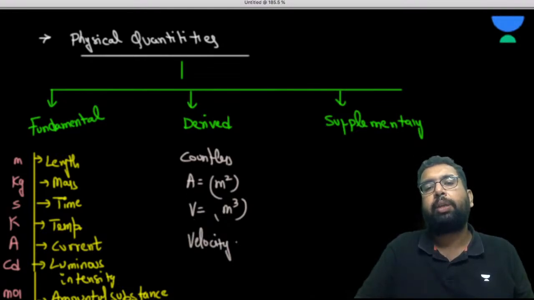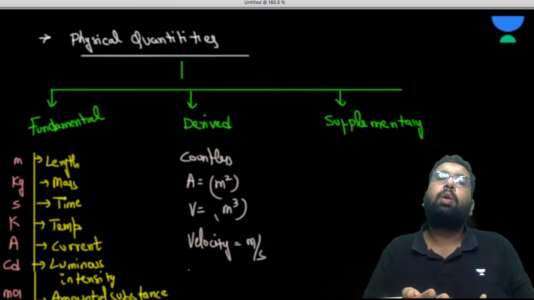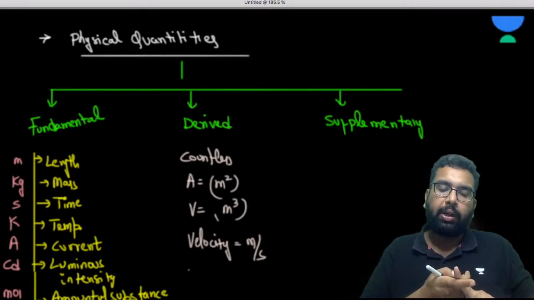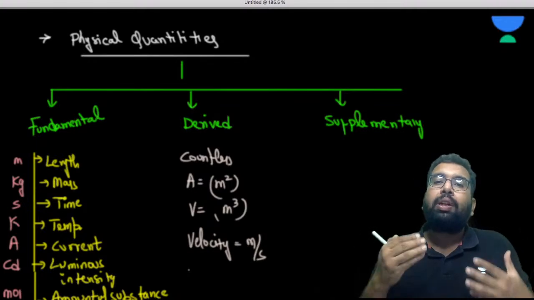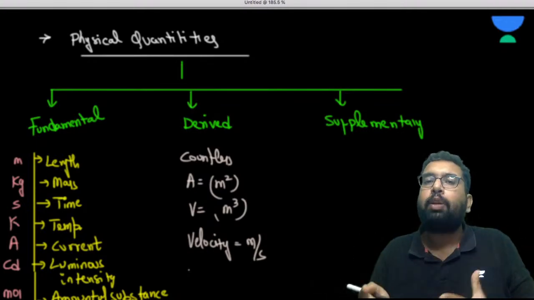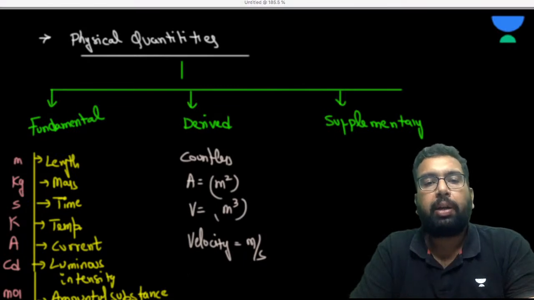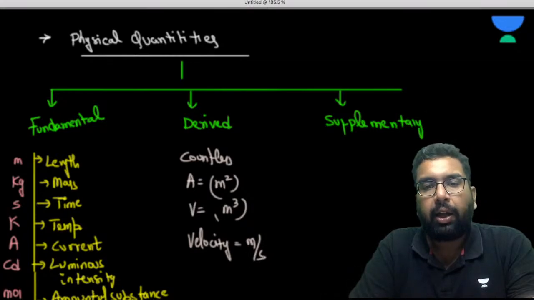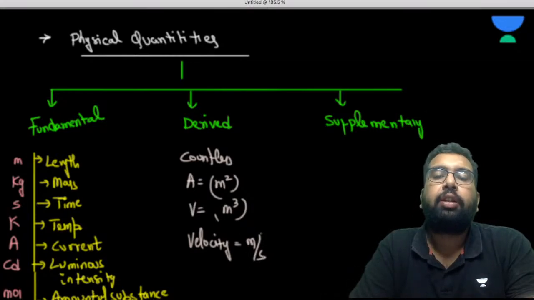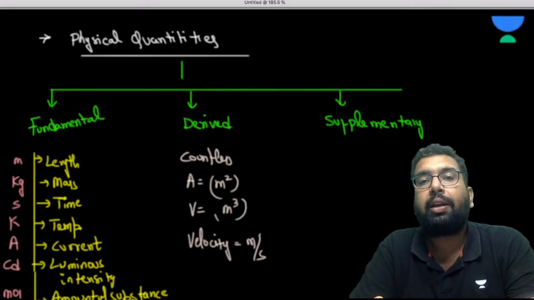Velocity is what? Change in displacement upon change in time. So meter per second. That means a combination of fundamental quantities is used. If a fundamental quantity is used more than once to interpret some physical quantity, that is a derived quantity. Or a combination of fundamental quantities might get used. Like velocity, it is change in displacement upon change in time, that is meter per second. So two different fundamental quantities are getting used.